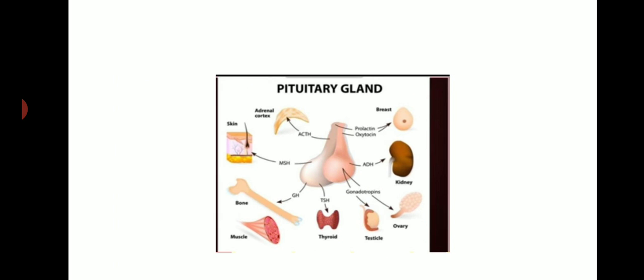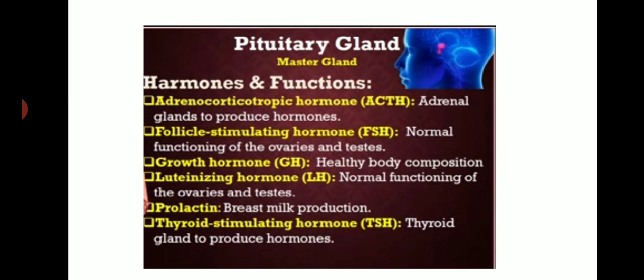It stimulates glands to do the function, and it is also called a growth hormone. You can see here it controls adrenal cortex, skin, bone, muscle, thyroid, testicles, ovaries, kidneys, everything. So it is like a master of the glands, like teachers in a school.